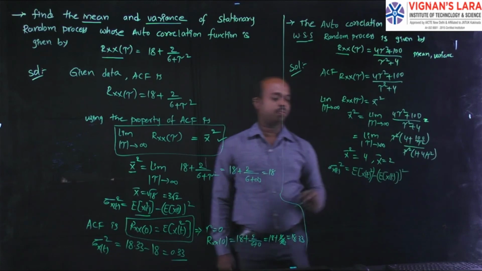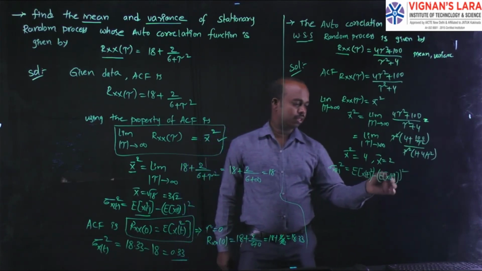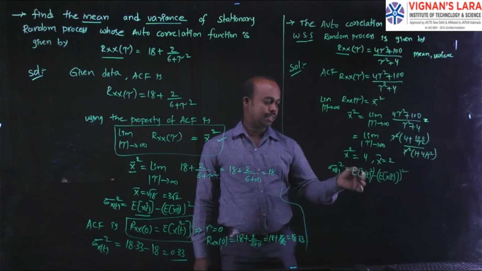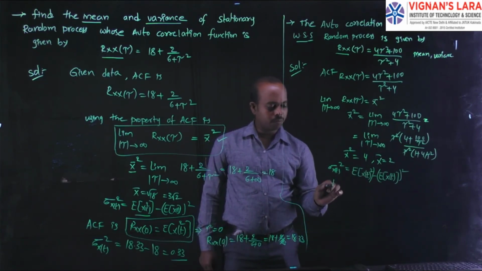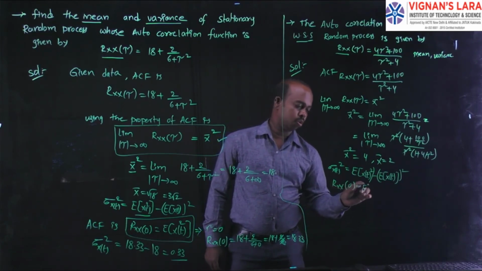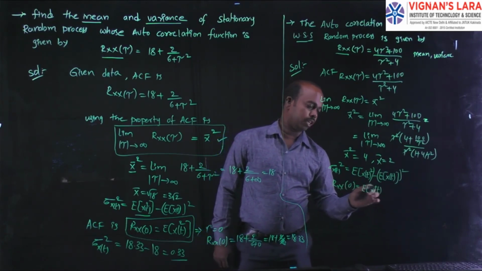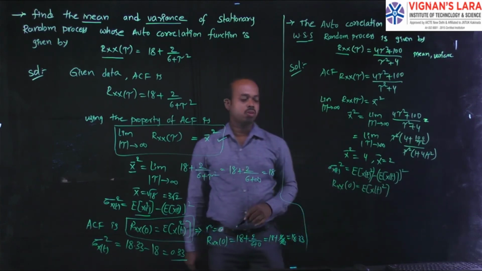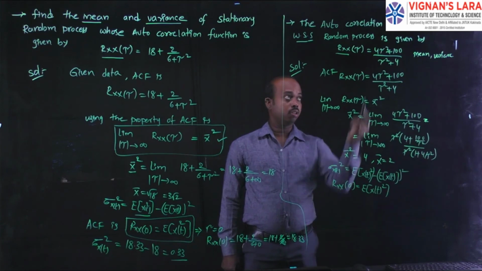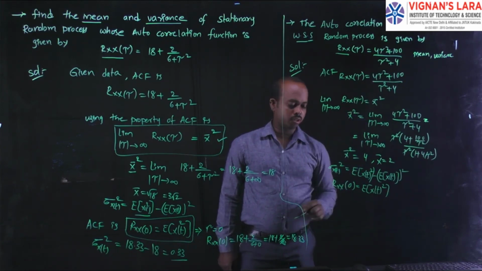This is the formula. In this one, we already know the mean value, and we need to find the first value, that is the second moment. The second moment we obtain by using another property: Rxx of 0 is equal to expectation of x of t square. Here you can replace the 0 in your given autocorrelation function.